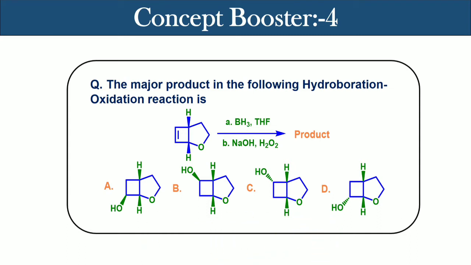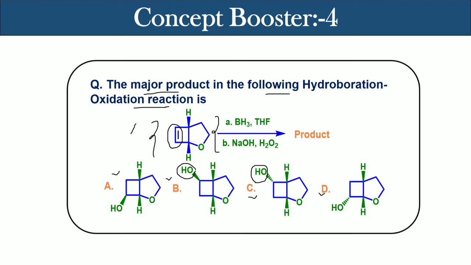So let's see the problem. The major product in the following hydroboration oxidation reaction is... So basically we have a bicyclic compound and this portion is representing an alkene, and the reaction corresponds to simple hydroboration oxidation. So in that sense the problem is not that complicated. Four options are given. In option C and option D, the hydroxyl group is attached below. In option A and option B, the hydroxyl group is attached above.